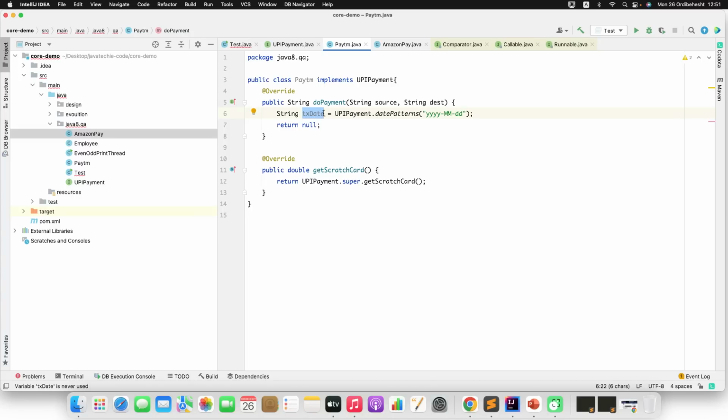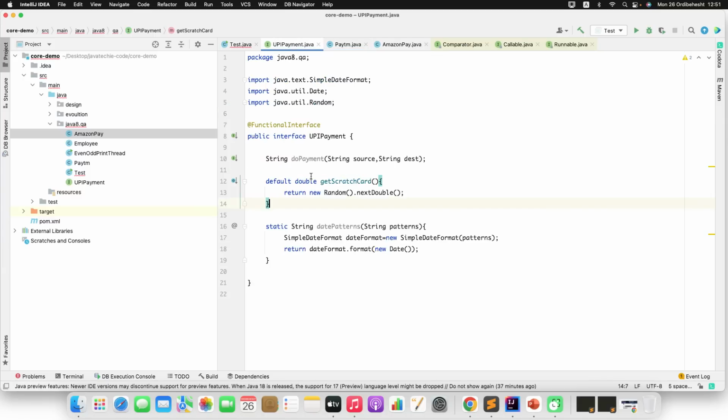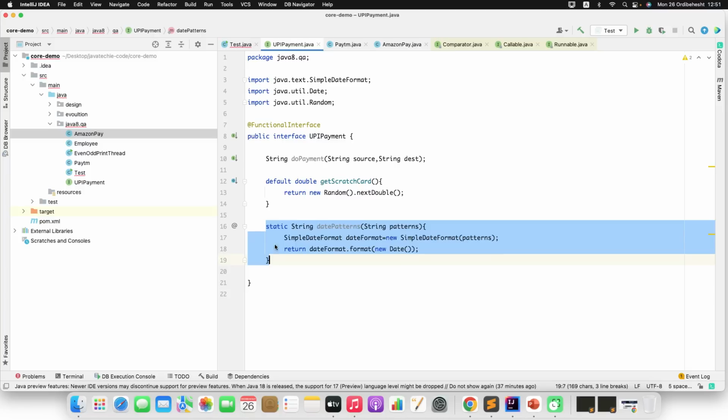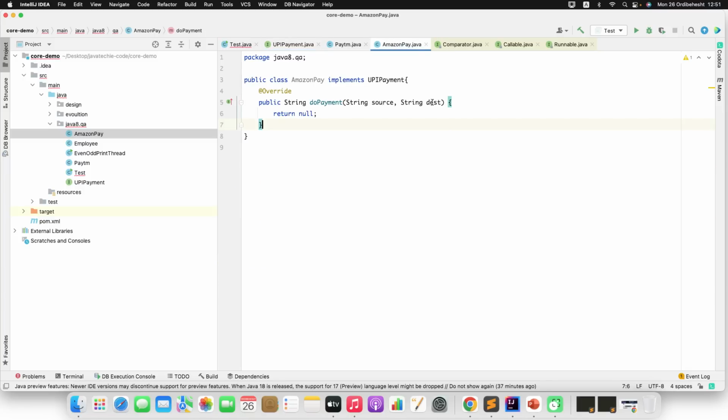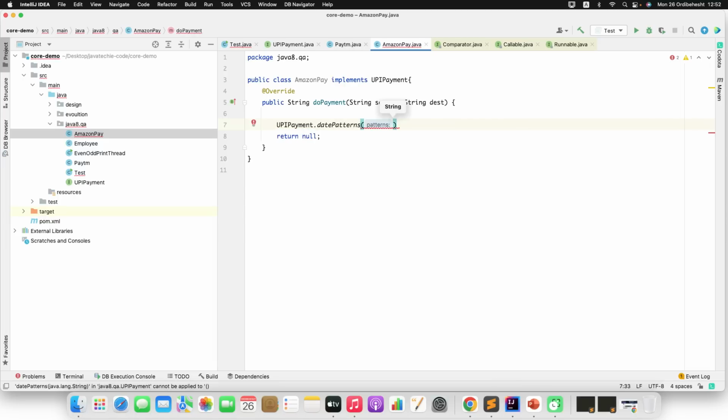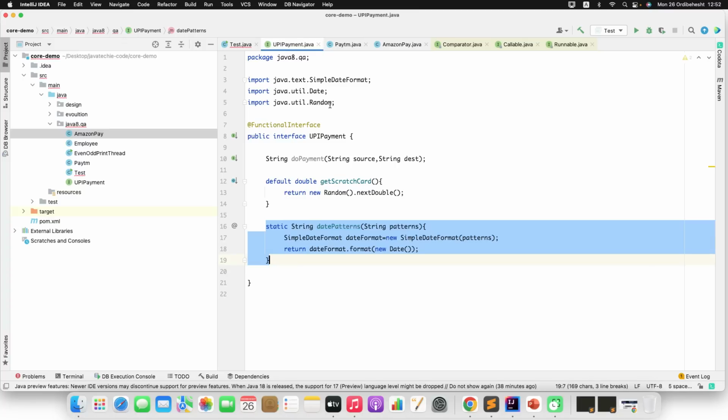Since all the implementations want to use this date patterns method, rather than creating a separate utility class, I added it in the same interface which is being implemented in multiple classes. If Amazon Pay wants to get the date pattern and use it somewhere in that implementation, it can simply call API payment dot date patterns. So in a single word, this static method is nothing but the utility method which we usually write in our project. Okay, so this is all about the functional interface.